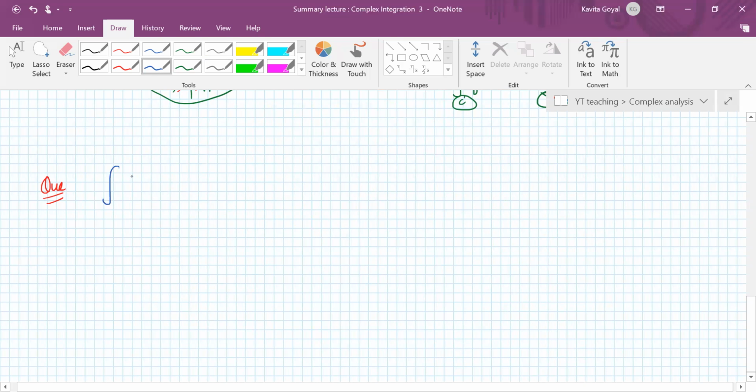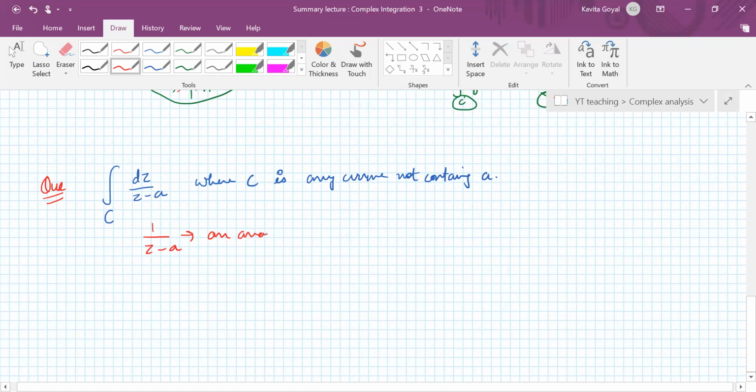integral dz upon z minus a along a curve C, where C is any curve not containing A. If C is any curve not containing A, then 1 upon z minus A, we know this is an analytic function except at z is equal to A.